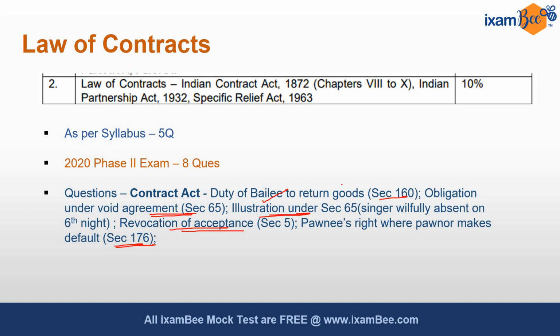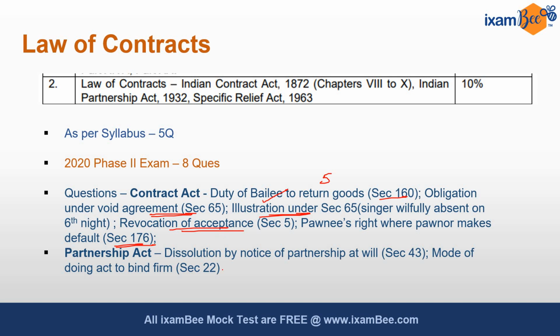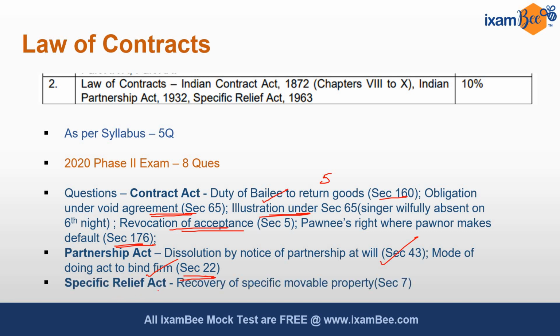So from the Contract Act there were about 5 questions. From the Partnership Act there were 2 questions. One was related to dissolution by notice of partnership at will from section 43, and another was from mode of doing act to bind the firm, that is section 22. And from the Specific Relief Act there was 1 question relating to recovery of specific movable property, that is section 7.